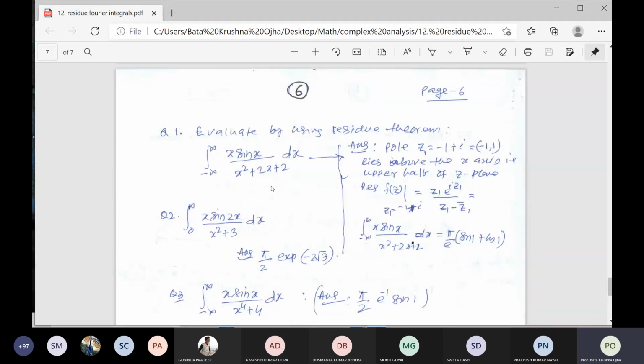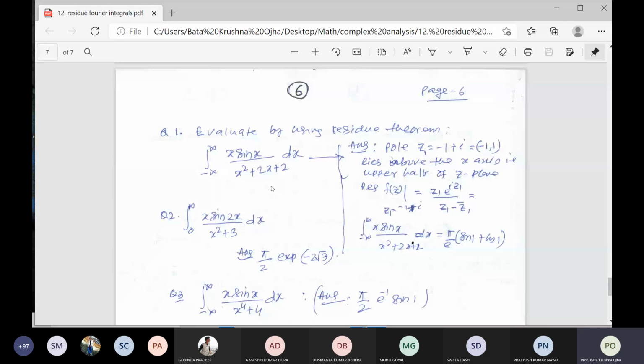So first part will be, because you know the closed curve C contour is equal to CR plus minus r to r. So the integral becomes CR and minus r to r, since it is along the real axis, so z is equal to x.